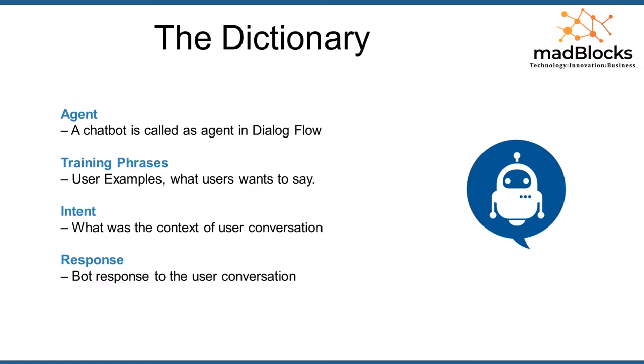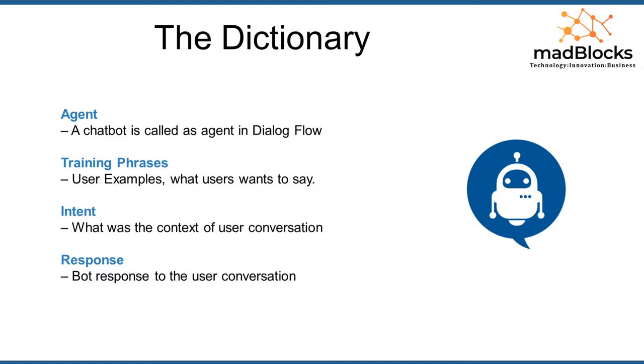These are the 4 different keywords you need to understand before we get started with the hands-on part of building your chatbot. Agent is nothing but the chatbot in Dialog Flow. Training phrases, what the user wants to say. Intent, the context of the conversation. And response. Don't confuse intent and training phrases, because a training phrase is nothing but a user example, for example, I want to book a ticket in PVR Mall.